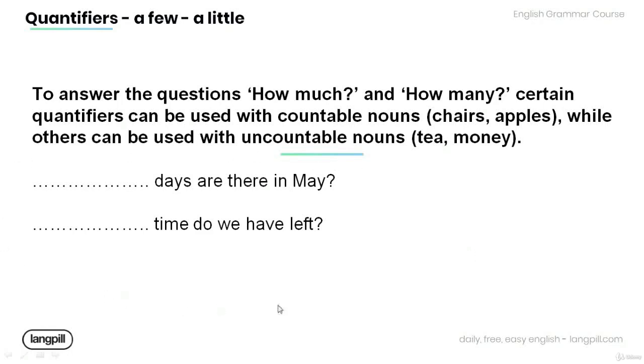Now have a look at the questions below and fill in the blank with the appropriate beginning of the question. Days are there in May? Time do you have left? How many days are there in May? How much time do we have left?